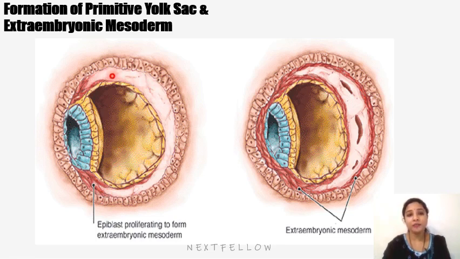This extraembryonic mesoderm separates the yolk sac from the cytotrophoblast. We can see the lacunae start developing, the gaps start developing inside the extraembryonic mesoderm. Slowly these gaps will fuse, dividing the extraembryonic mesoderm into splanchnopleuric and somatopleuric layers. The blastocyst cavity becomes lined by the exocoelomic membrane, which is called the yolk sac cavity. We know that now, and it is called the exocoelomic cavity as well.